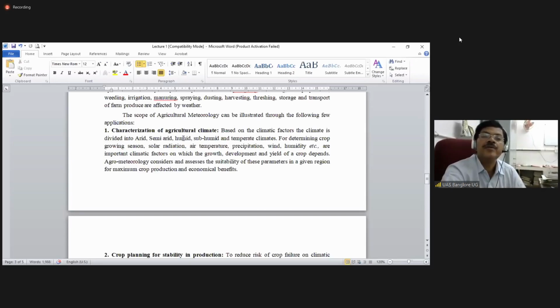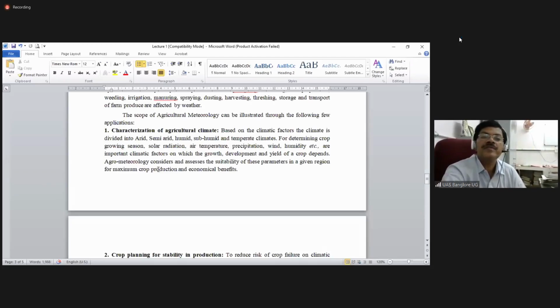Then semi-arid climate, humid climate, subhumid climate, temperate climate. So the characterization of agricultural climate is based on many factors like evaporation, precipitation, relative humidity. All these things we take into account for determining the crop growing season. Solar radiation, air temperature, precipitation, wind, humidity, etc. are important climatic factors on which the growth and development of the crop is decided. Accordingly, the yield will be forecasted or decided.